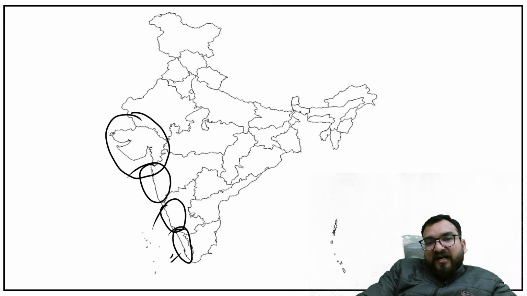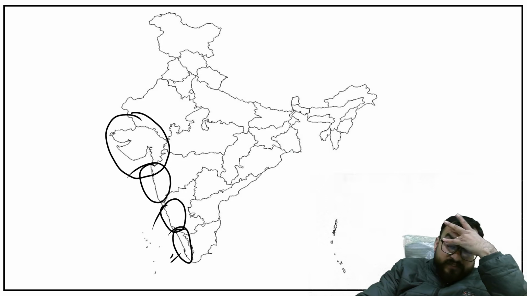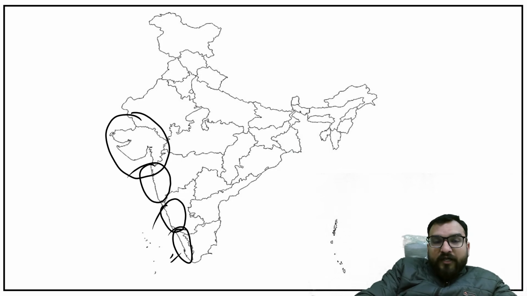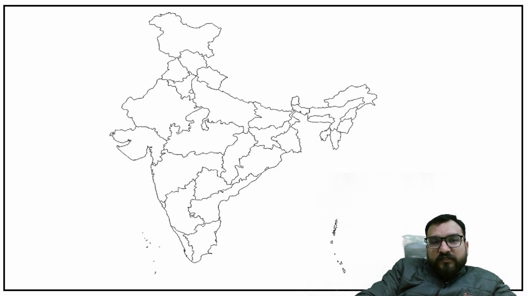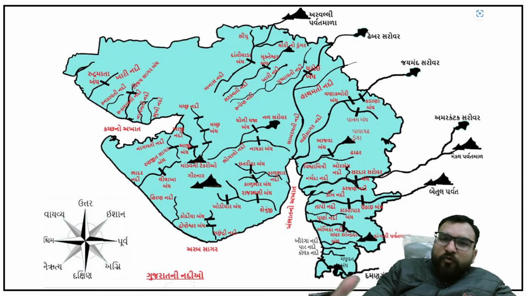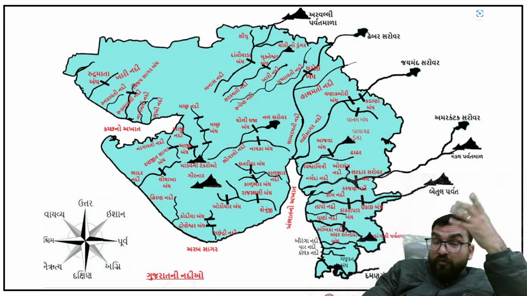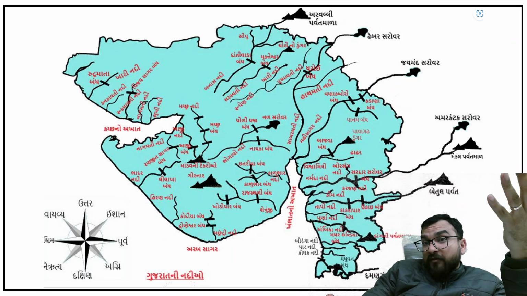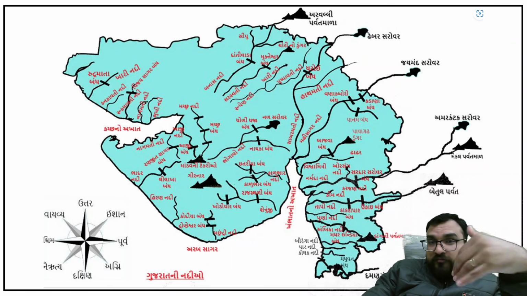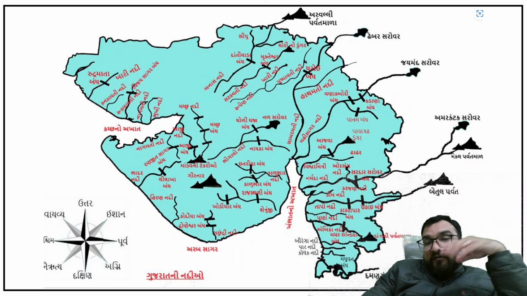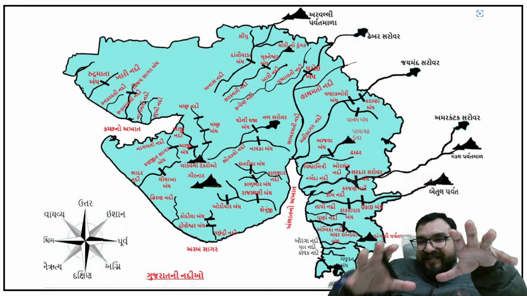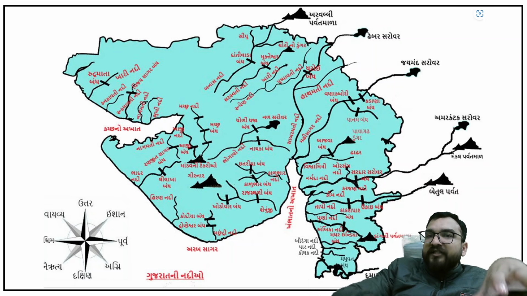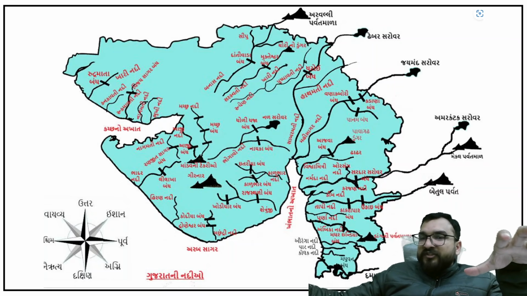Okay? And these are basically where it will be emerging from the Western Ghats. And not all rivers will be emerging from the Western Ghats. Okay? Now this map I have found for you guys. Don't worry, I also don't know this particular Gujarati language, but those who know, this might be helpful for them. But what I am trying to tell you is that this detailed information map which I have found is important from the Gujarat state point of view.